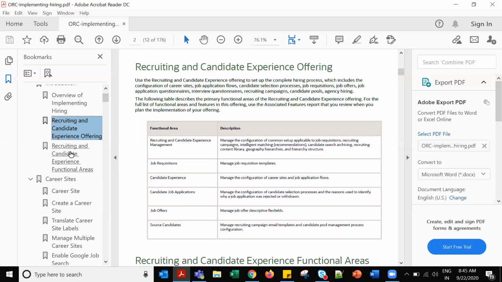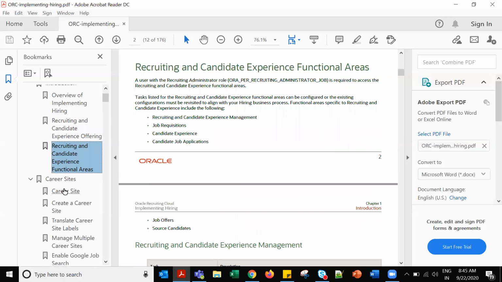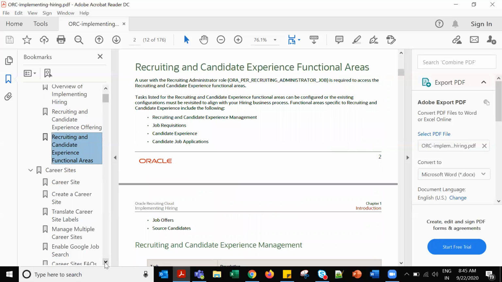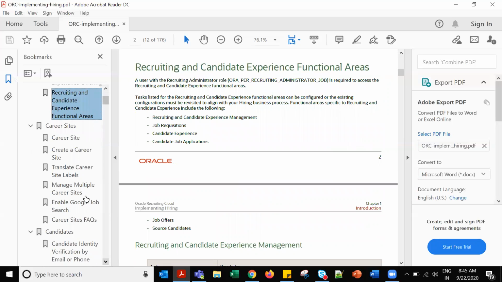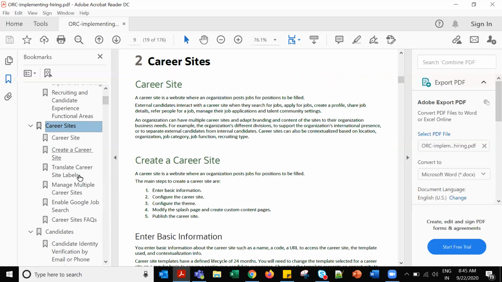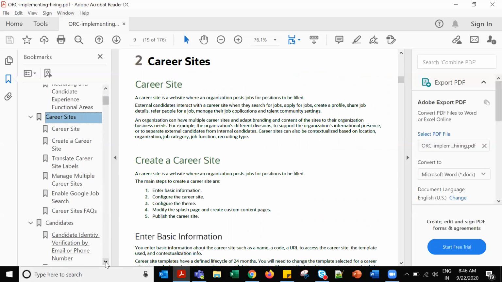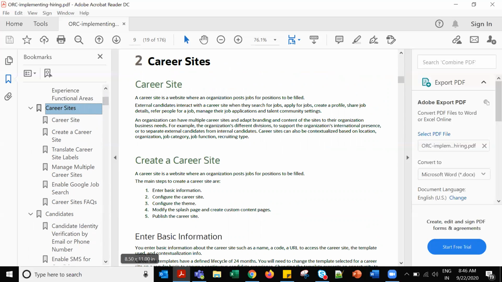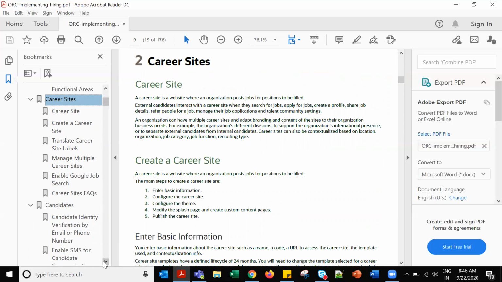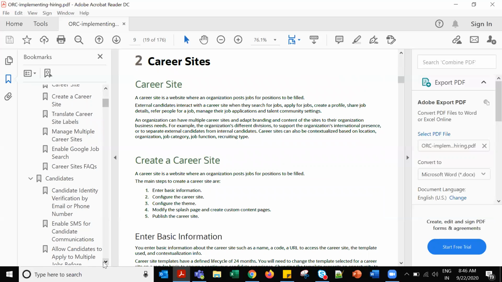So we have recruiting and candidate experience functional areas. Yesterday you said that we have 3 doubts, right? I've not gone through them. Whenever I have clarity, I will let you know. Career site we were looking into, right? I have already noted it down. So these are the different things.